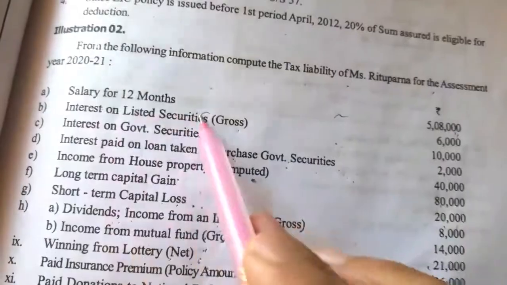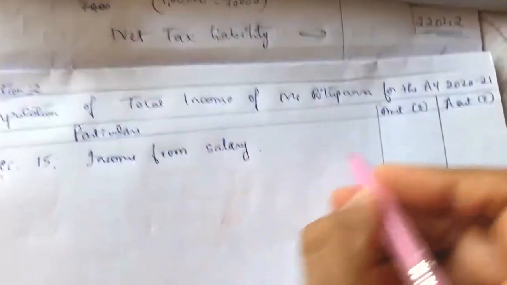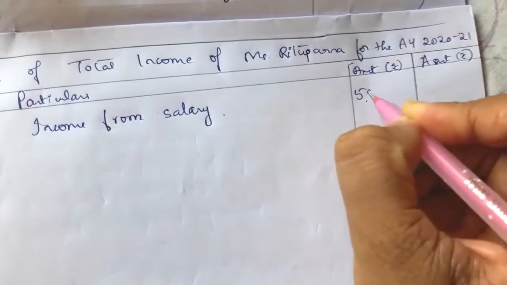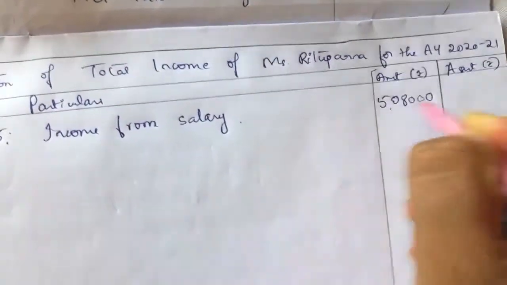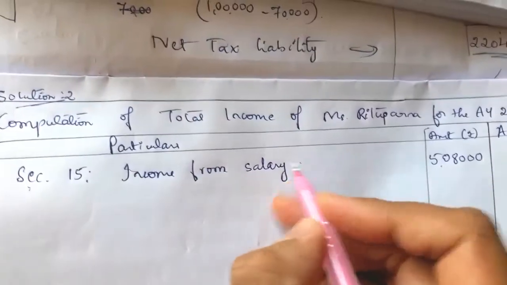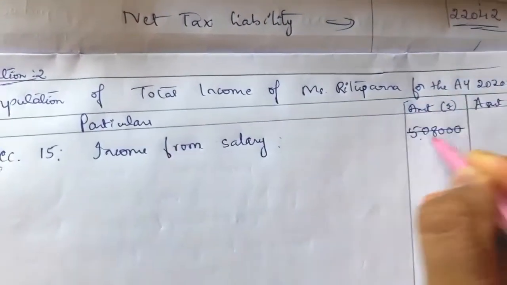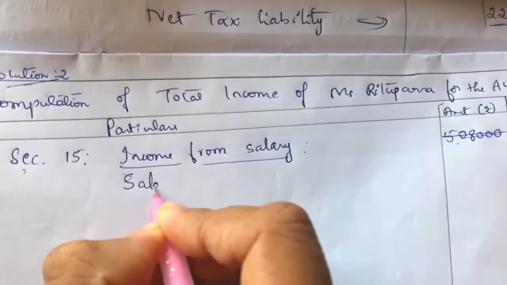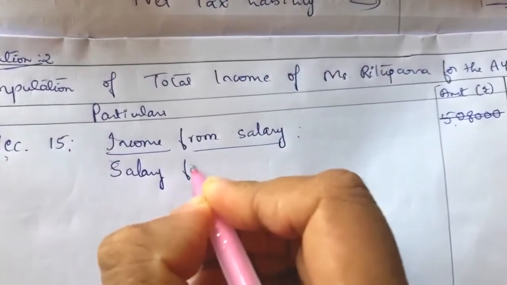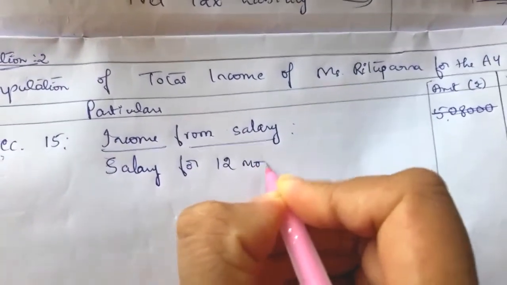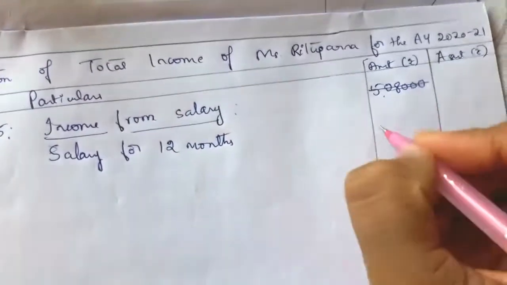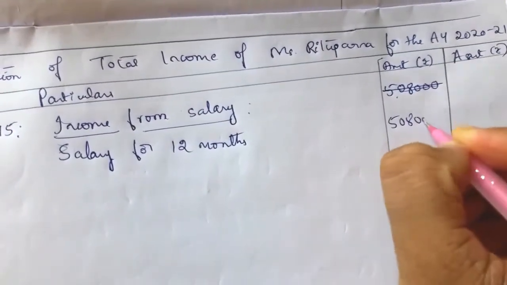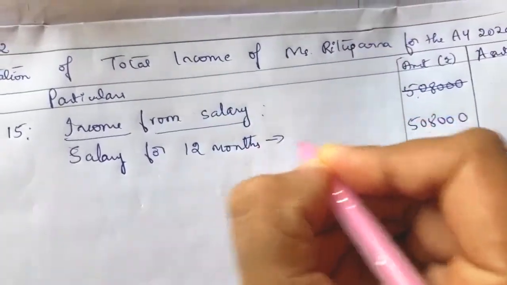Here they have given salary for 12 months, so the total salary for 12 months is 5,08,000. So this is nothing but gross salary.